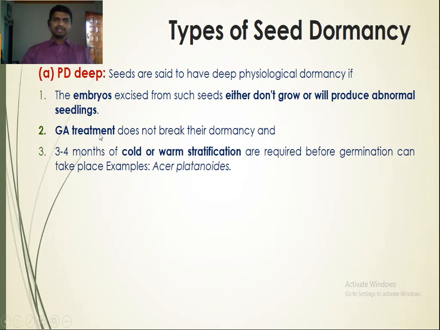So these are the characteristics of deep physiological dormancy. The first is that the embryo, if excised from the seed, either does not grow or produces abnormal seedlings. Second, GA, gibberellic acid treatment, does not break their dormancy.